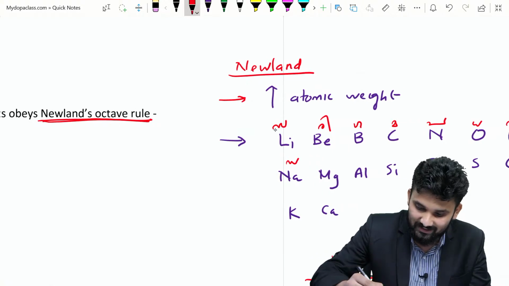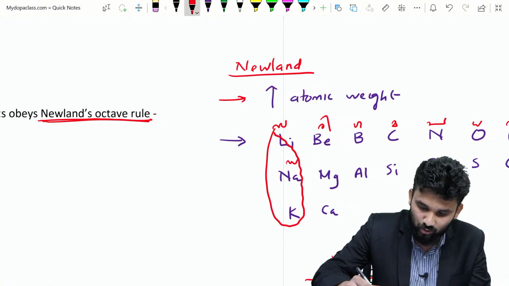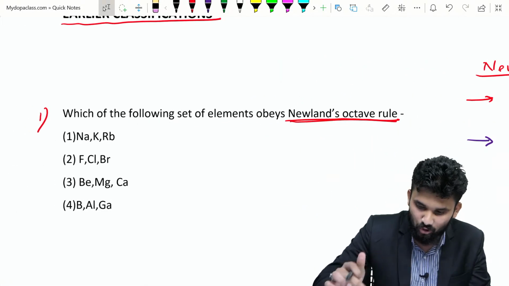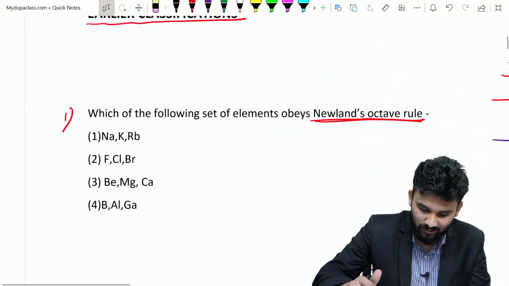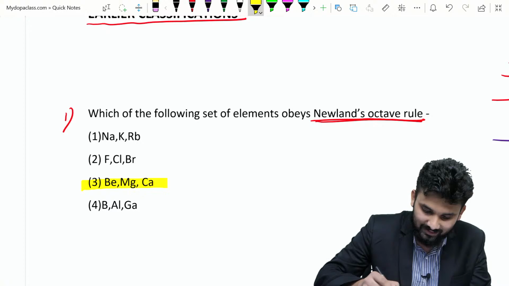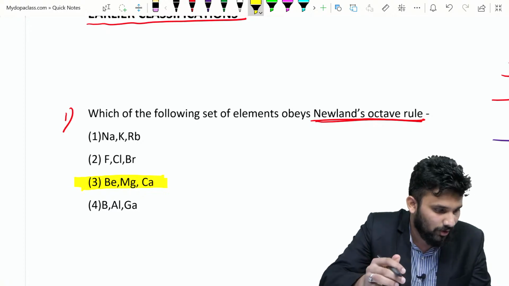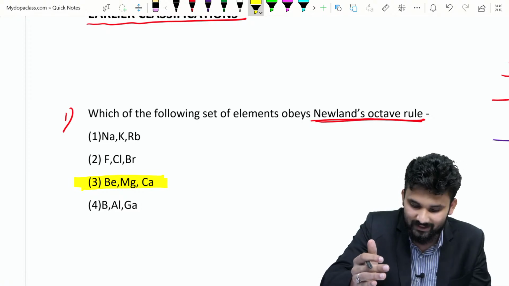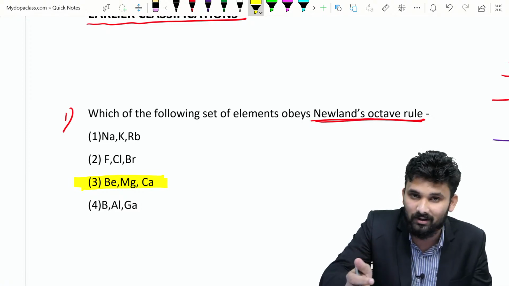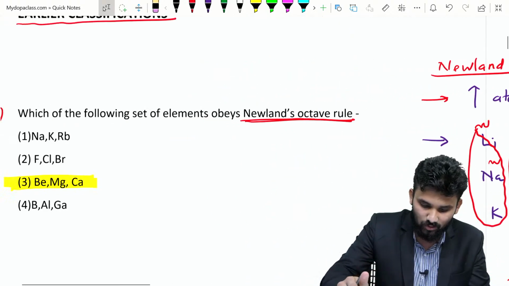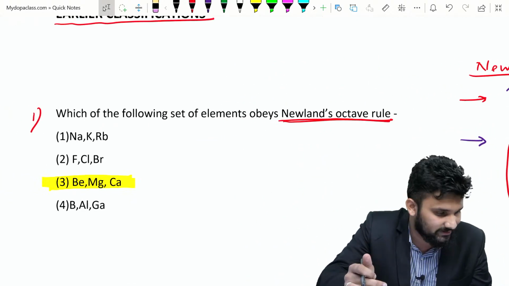This is the first set, lithium, sodium, potassium, and beryllium, magnesium, calcium is another set. Lithium, sodium, potassium: is it an option? There is no such option. And beryllium, magnesium, calcium: any option? Beryllium, magnesium, calcium. So option 3 is the right answer. How many of you got the answer? The answer is beryllium, magnesium, calcium. Is it clear? Option C is the right answer.